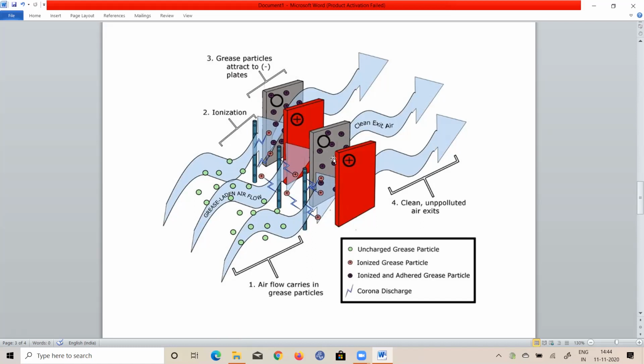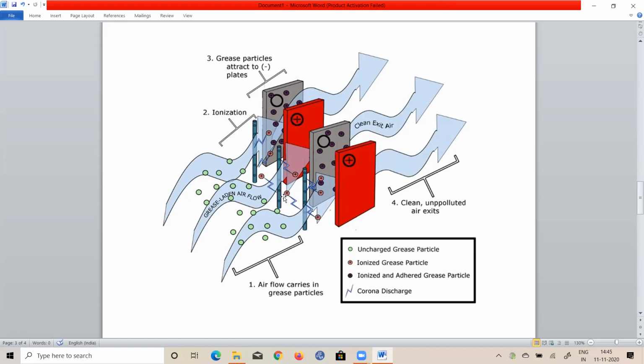Then what happens here, the particle charge will be neutralized, and finally those particles can be removed from the plate. Okay, so here the stages are like this. Before entering the plate zone, the particles will get charged here with corona.